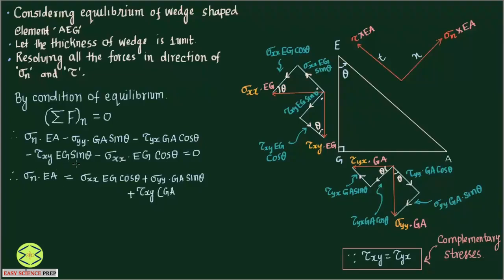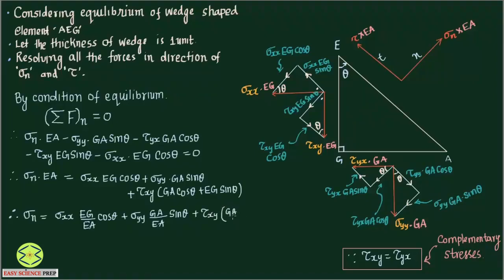Now, since we want to find sigma normal, sigma normal is going to be sigma xx Eg by Ea cos theta, sigma yy Ga by Ea sin theta, then tau xy (Ga by Ea cos theta plus Eg by Ea sin theta).